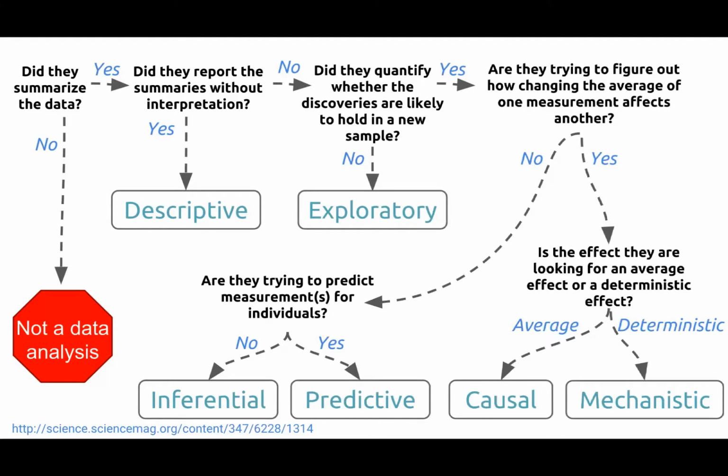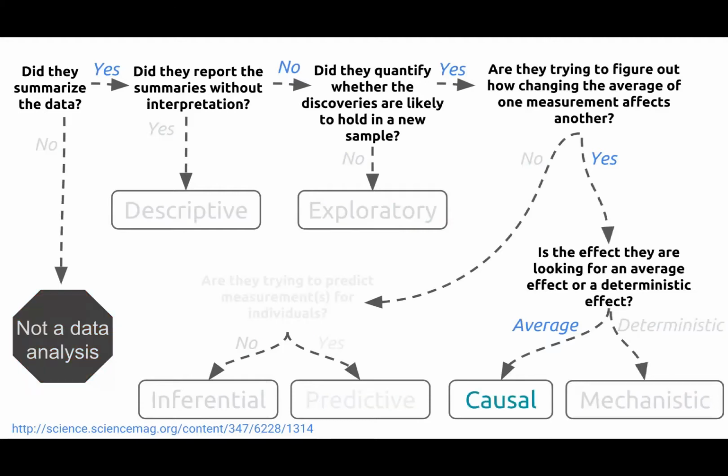Remember our flowchart that was looking at the different types of statistical questions a medical paper might be answering when it collects data. We've already talked about descriptive and exploratory analysis. We've talked about inferential and predictive analysis. And now we're in this lower right-hand corner where we're looking at causal and mechanistic analyses. So remember the questions that we've already answered: they did summarize the data, they reported interpretations of that data, they are trying to quantify whether those interpretations hold in a new population.